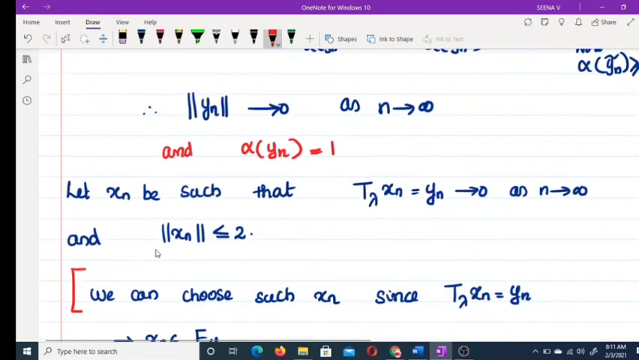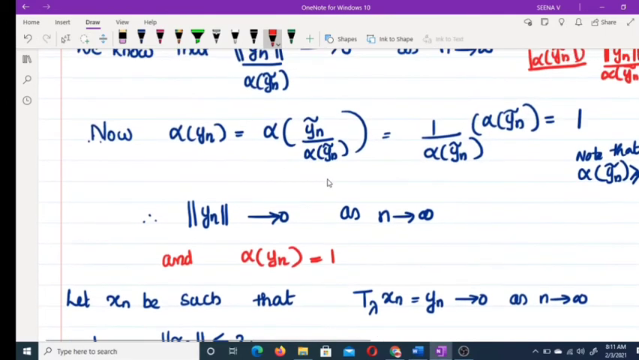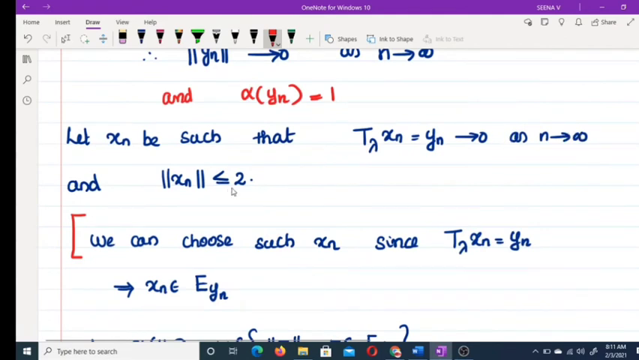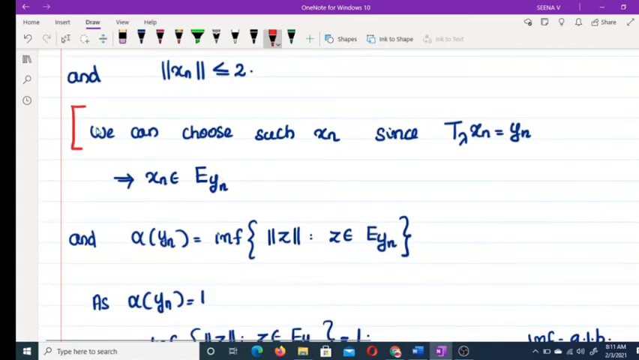Okay. So now alpha of yn equal to 1 implies we can choose some xn such that (T minus lambda) xn is equal to yn, and the norm of xn is less than or equal to 2. We can choose xn such that (T minus lambda) of xn is equal to yn, where yn tends to 0 as n tends to infinity, and the norm of xn is less than or equal to 2. How is this possible? We have to check whether we can choose such xn.